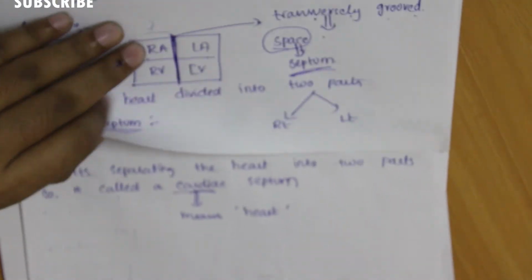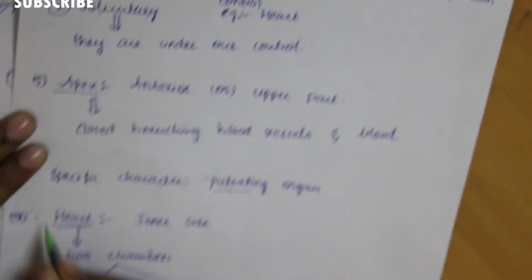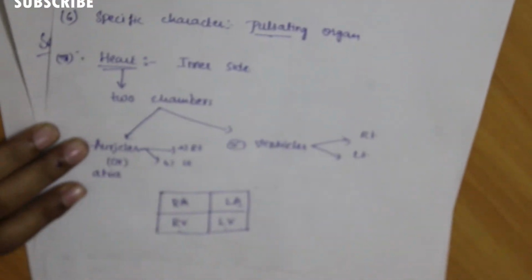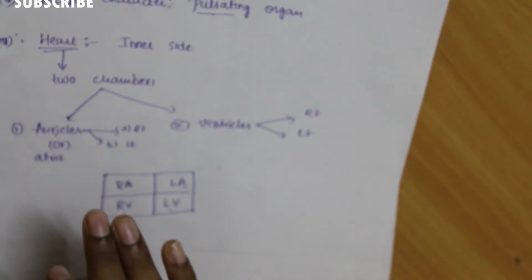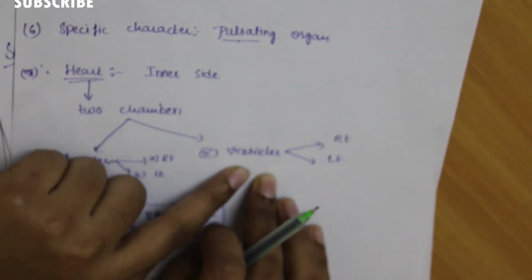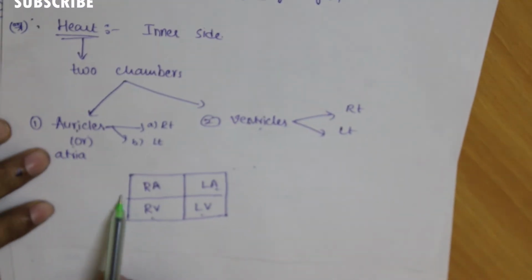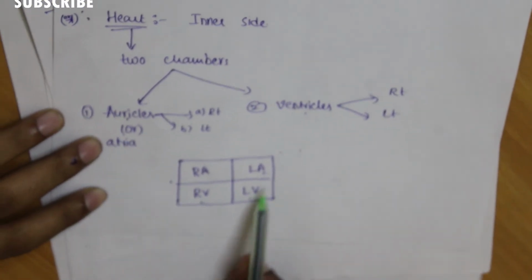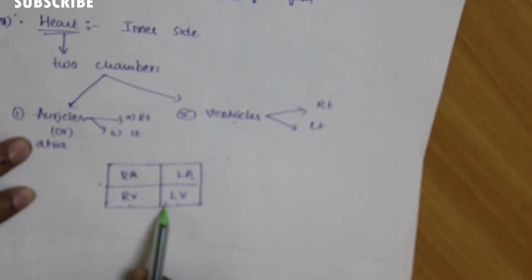Inside the heart, the heart is divided into two chambers, that is auricles and ventricles. Auricles are also known as atria. There is no alternate term for the ventricle. Auricles are divided into right and left. Ventricles are divided into right and left. Here I am showing a rough diagram of the heart, how it is divided: right auricle, left auricle, right ventricle and left ventricle.